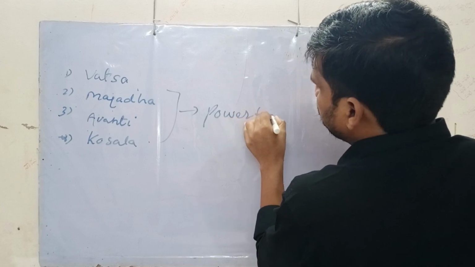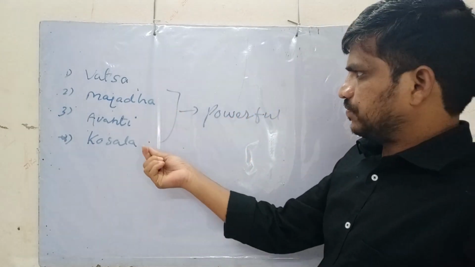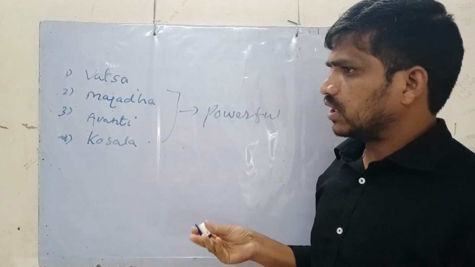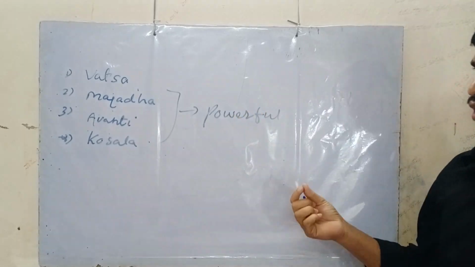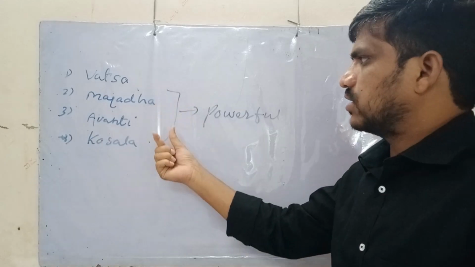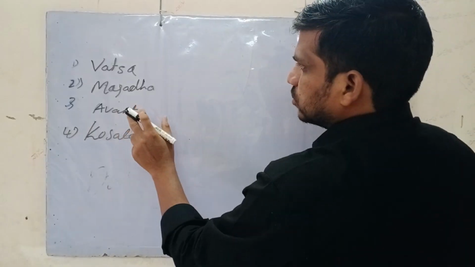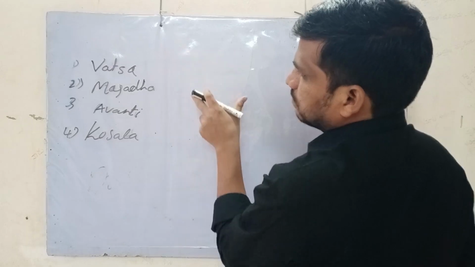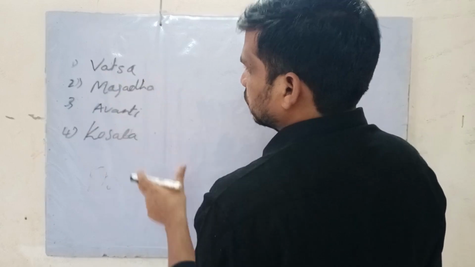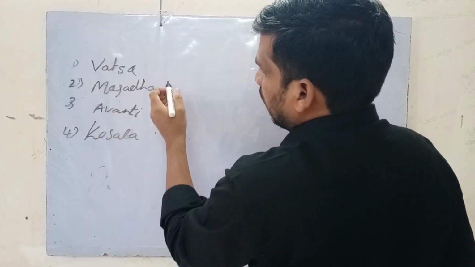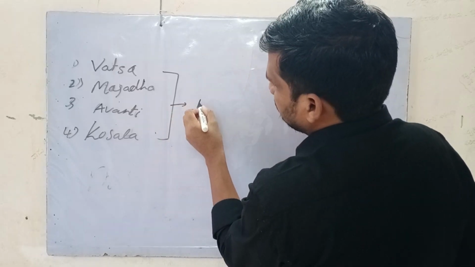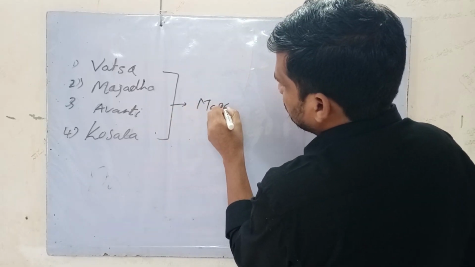Later on, these four Mahajanapadas became very powerful, and we see some important kings who belong to these territories. Among these four, the only kingdom that became extremely powerful was Magadha. So we will deal with Magadha in detail.